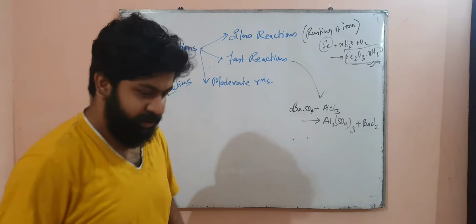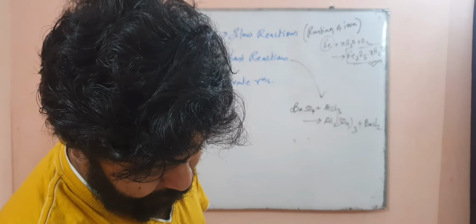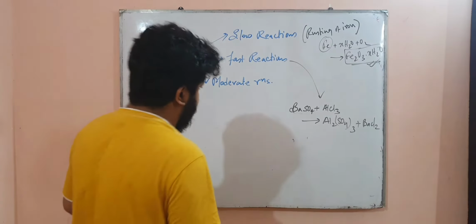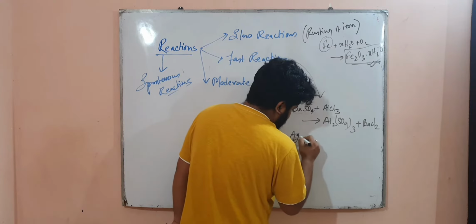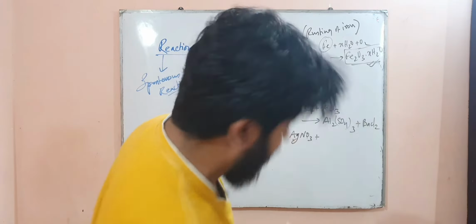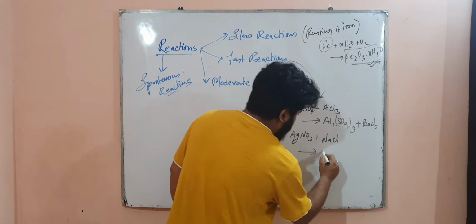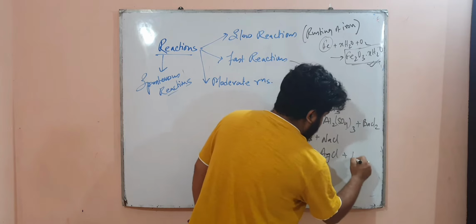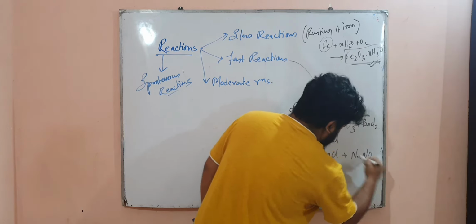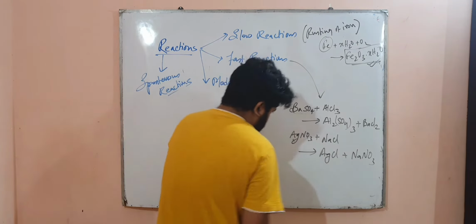This is a fast reaction. Another example of a fast reaction is AgNO3 plus NaCl. It will give you AgCl plus NaNO3. This is a concept from class 10 that you can easily know.